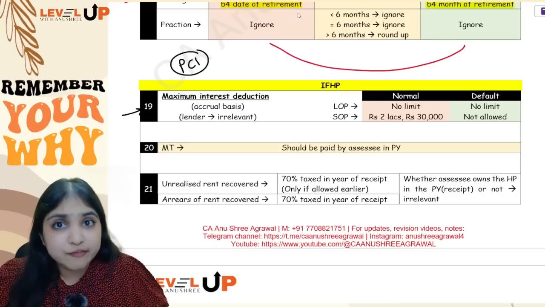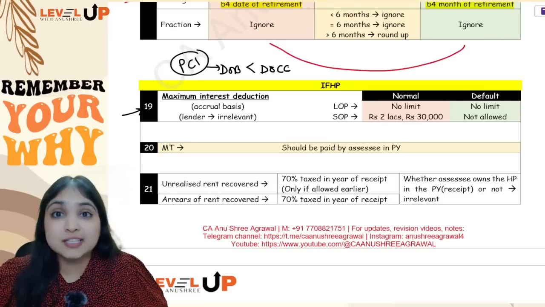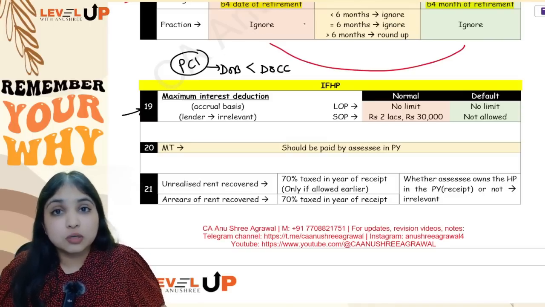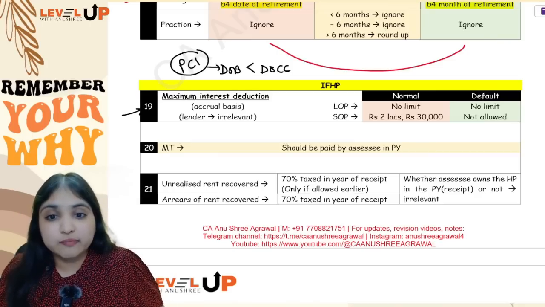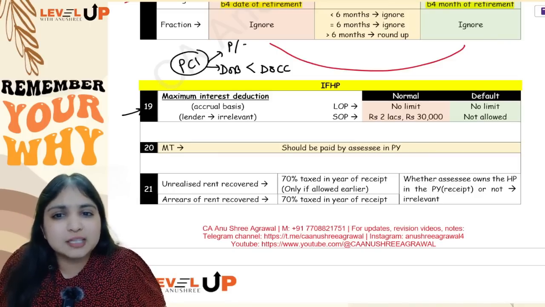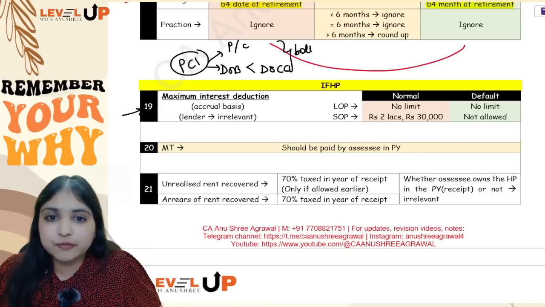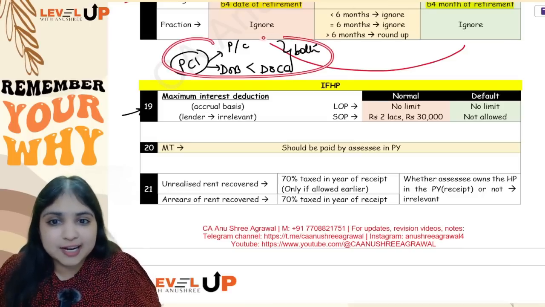And when will you have pre-construction interest? You will have pre-construction interest only if the date of borrowing is before the date of construction completion. Obviously guys, after completion, no pre-construction interest. So the loan should be borrowed before construction got completed. So the date of borrowing should be before date of construction completion, and the loan should be borrowed either for purchase or for construction of the property. If both these conditions are fulfilled, then yes, you will have pre-construction interest. This was anyways an extra additional discussion.